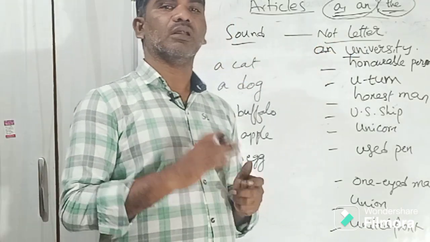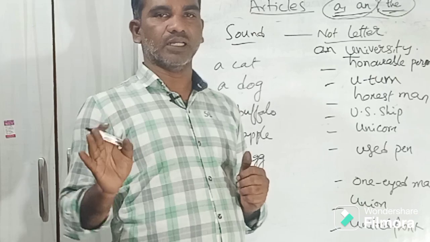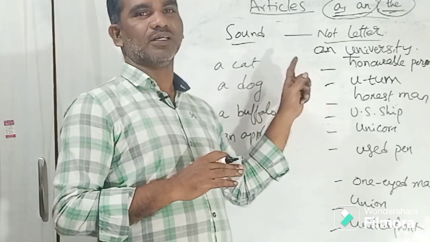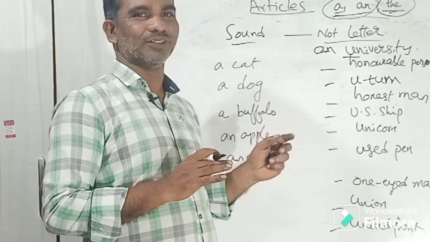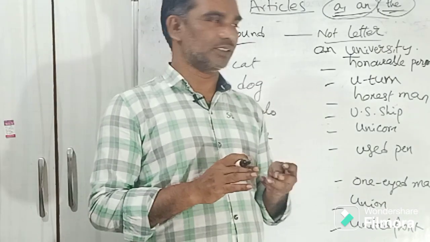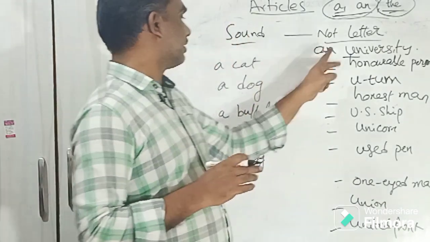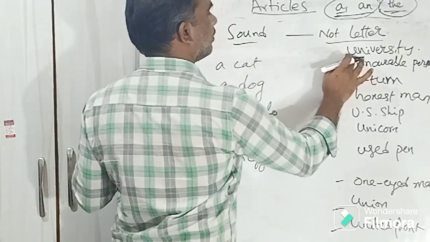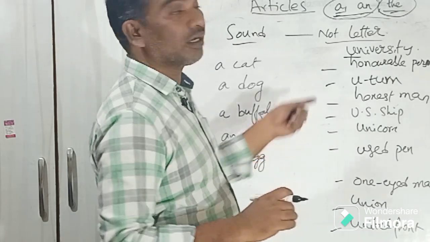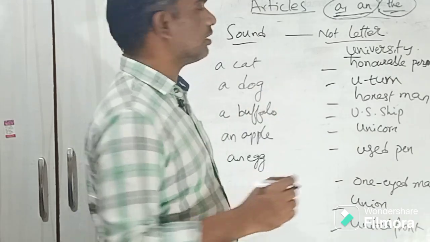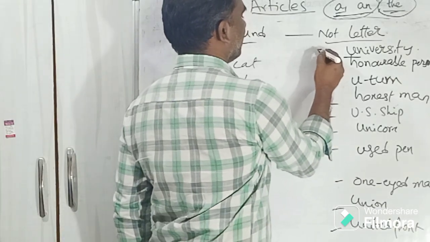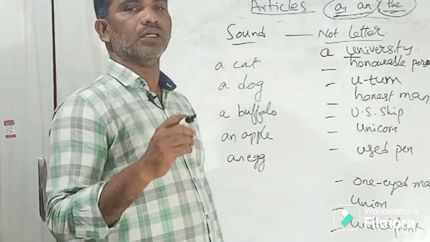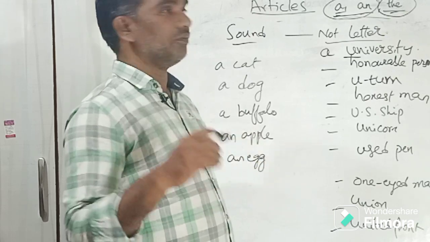These letters will cheat you, trick you and play with you. That's why you make mistakes. So this is a vowel letter but a consonant sound. So that's why it is a university, not an university.